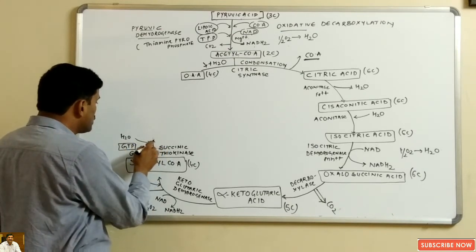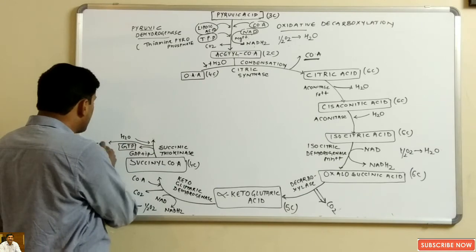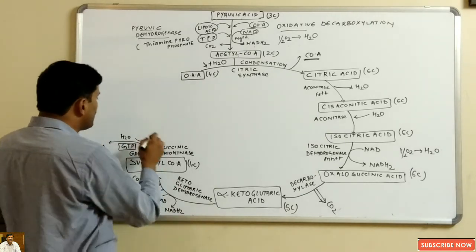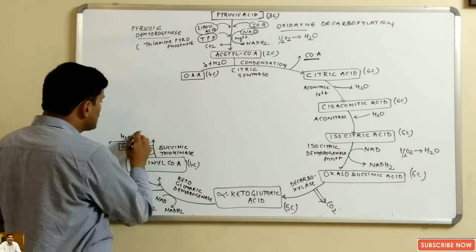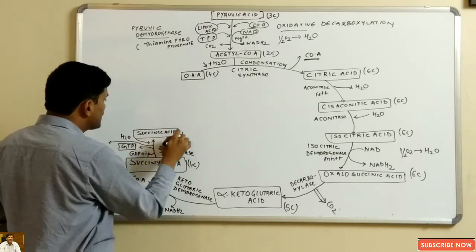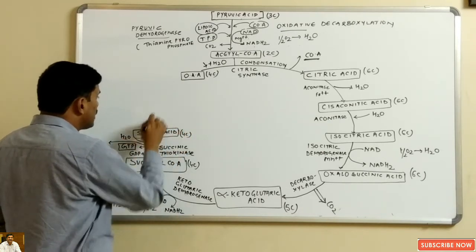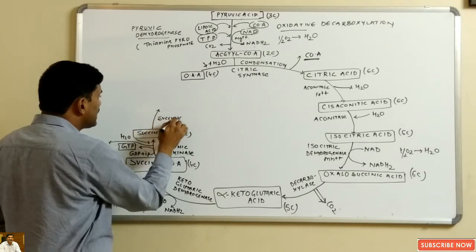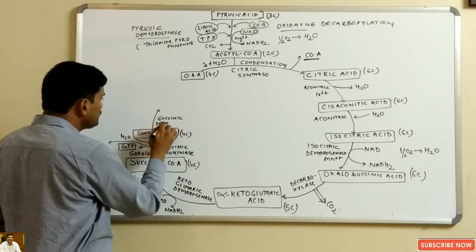And here the point to be noted is that coenzyme A will be removed. And like this, succinyl coenzyme A will be converted into succinic acid. It is also a 4-carbon compound. Now in the next step, an enzyme will be used known as succinic dehydrogenase.